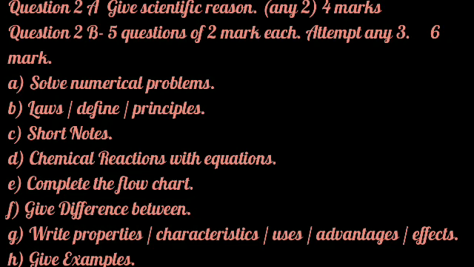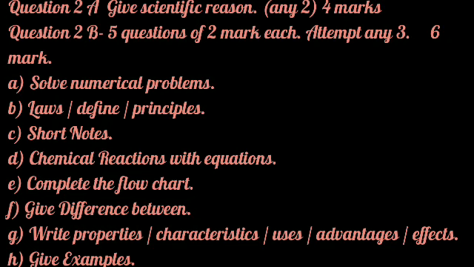In B, laws, definitions, principles can be asked, that you have to explain with a suitable example. Next is write a short note. Whatever concept you have understood, on the basis of that you have to write down the short note with scientific words. Or if a figure is given, from the figure you have to write a short note, or a picture of any process is given, then you have to write a short note on that. A chemical reaction in words can be given to you.